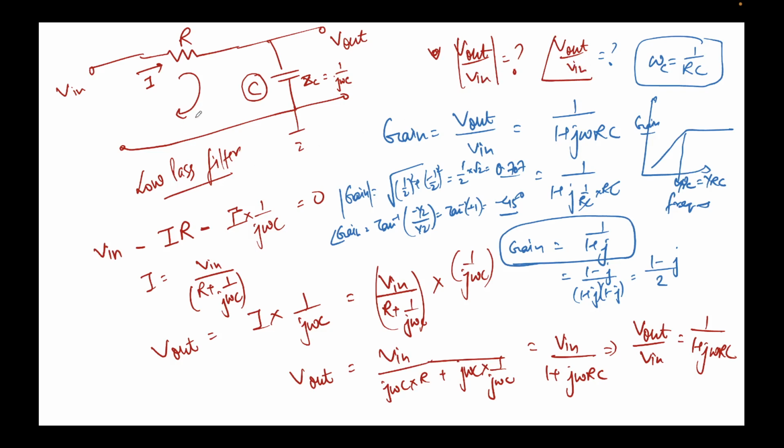We simply applied KVL in this loop. We found the expression for V out upon V in using some very simple algebra. This was the expression, and then we simply put omega C equal to 1 by RC, as given. We got 1 upon 1 plus j. I rationalized it and we found the gain magnitude to be 0.707 and the phase to be minus 45 degrees. This is what a low pass filter looks like.